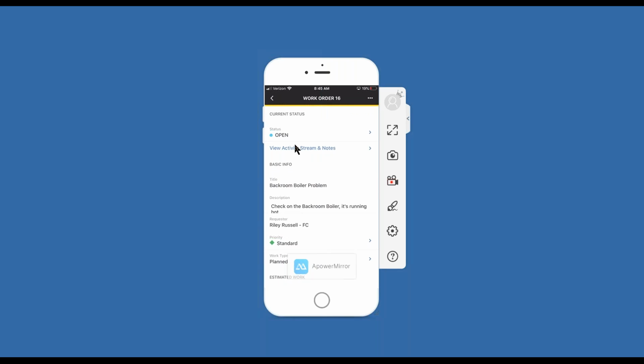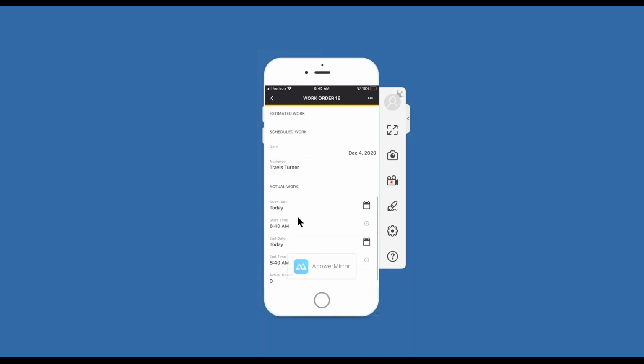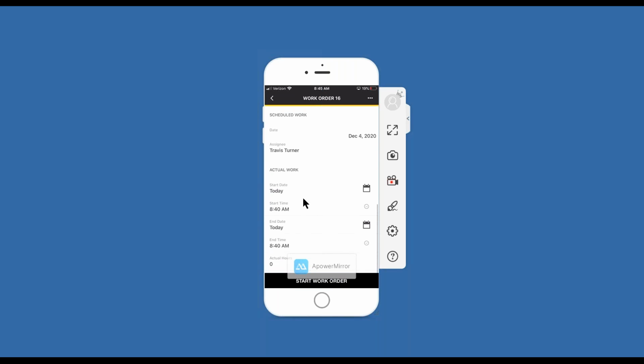Here I see the status is marked as open. I can scroll down, see additional information, estimated work. I can see that my teammate Riley says that this needs to be done by December 4th. She says it's going to take about 2 hours. And then all the way down at the bottom, you can see actual work says the date and time, and then the end date and time as well.